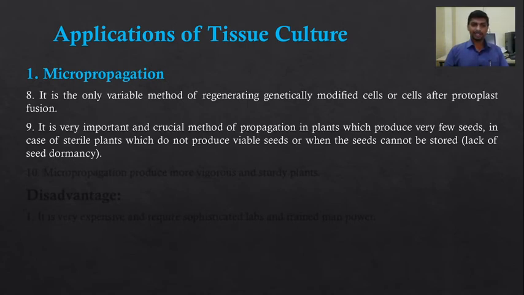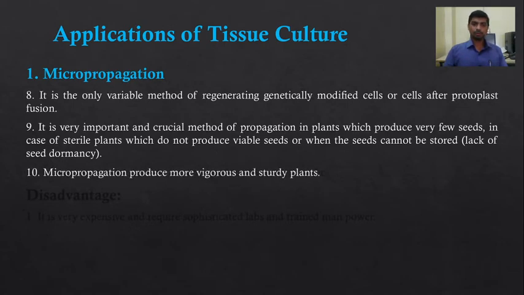So sterile plants which do not produce viable seeds can be propagated and multiplied by using the micropropagation method. Or in the case of those plants whose seeds cannot be stored because of the lack of seed dormancy, such plants can be multiplied by using micropropagation. Furthermore, micropropagation produces more vigorous and sturdy plants. So these are the advantages of micropropagation.